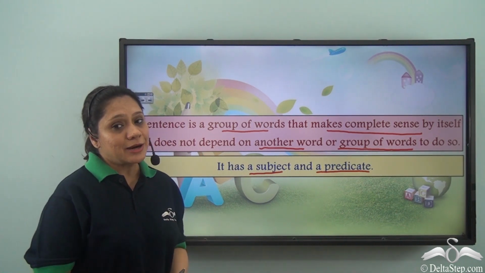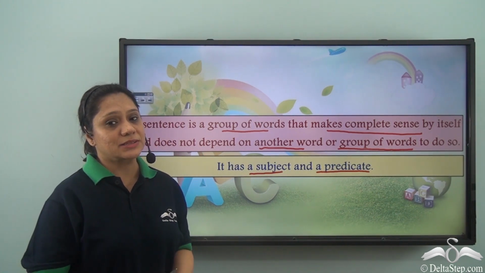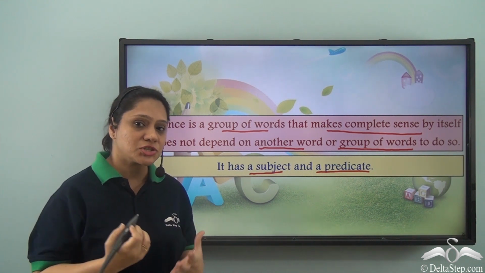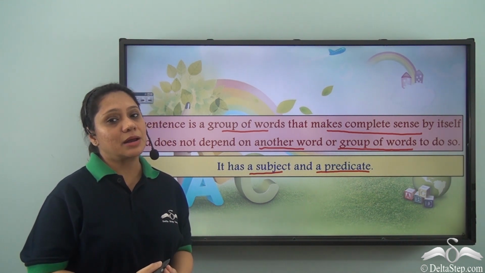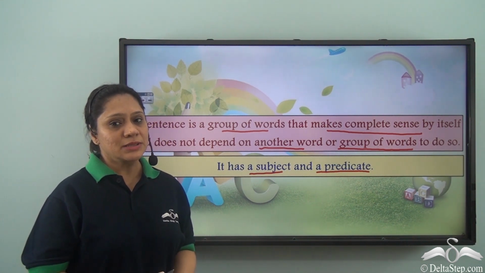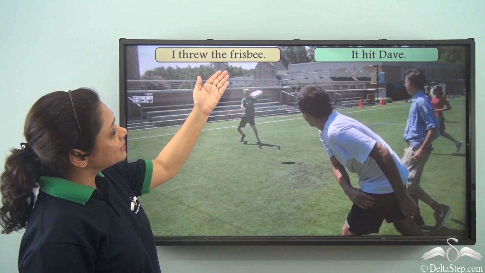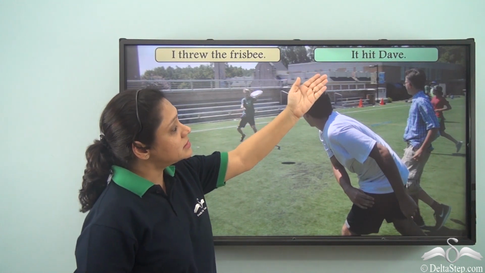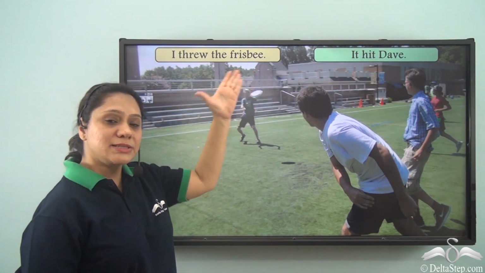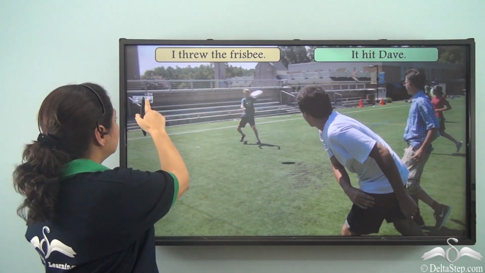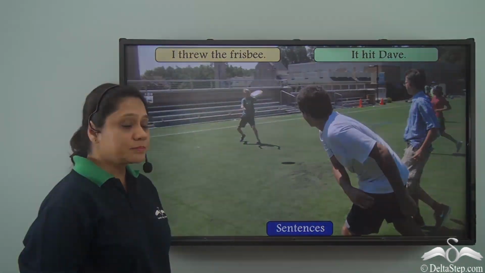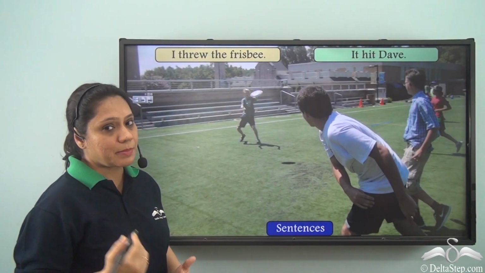You have also learned that there are several kinds of sentences based on their structure. Today, we shall learn about a new kind of sentence based on its structure. I threw the frisbee, it hit Dave. Now, both these groups of words are sentences. Now, let us look at them one by one.